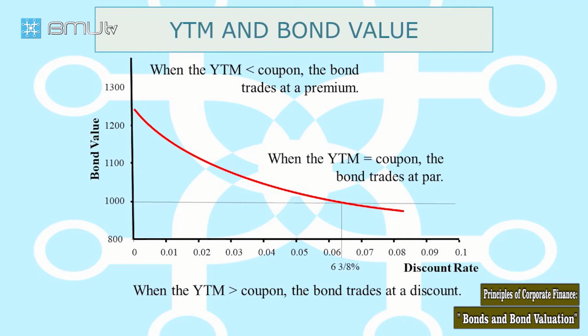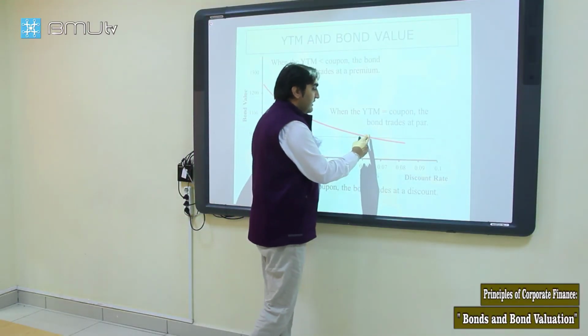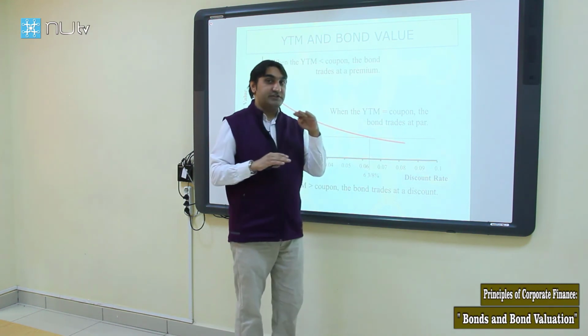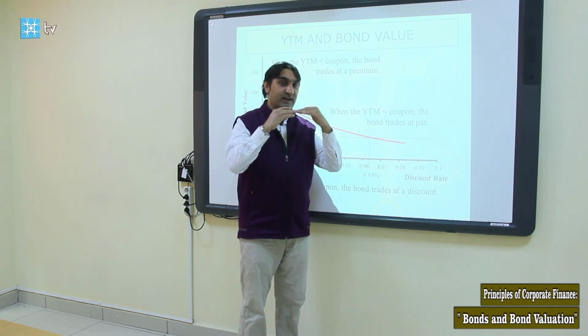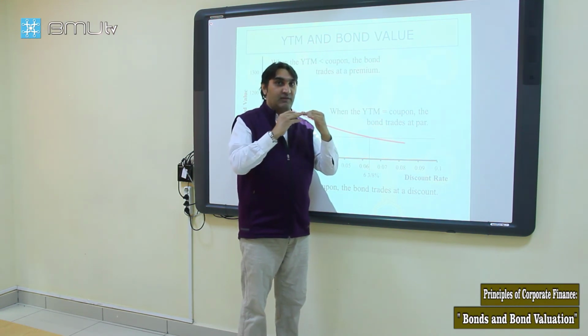Here, in this region, you see the bond price is higher than 1,000. When the yield to maturity equals the coupon rate, the bond sells at face value, 1,000.